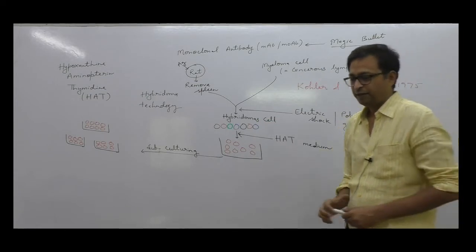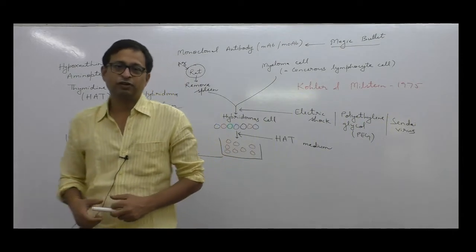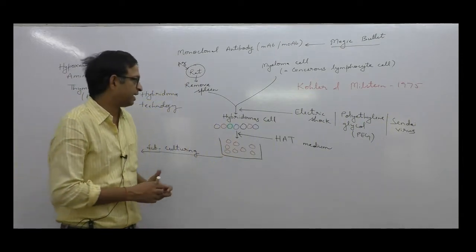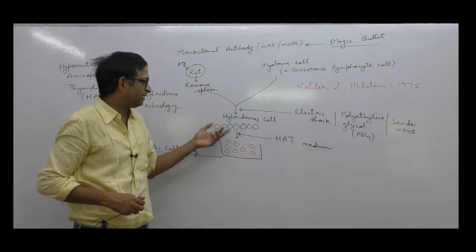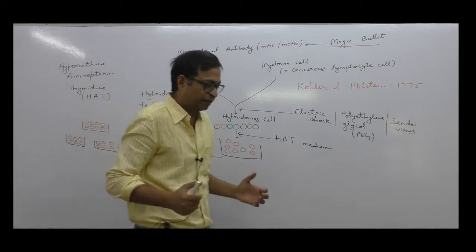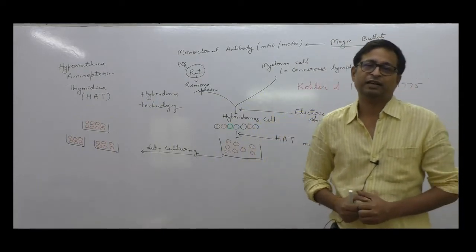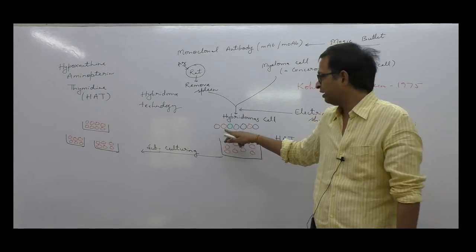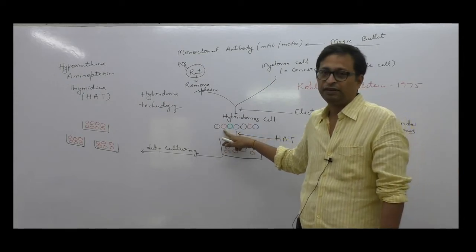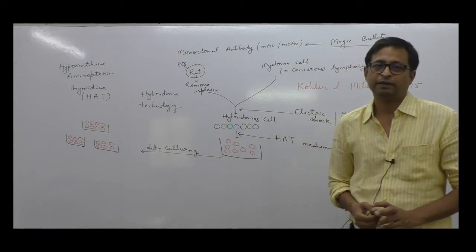But when you are getting hybridoma cells, you are actually getting different types of hybrid cell. Here I have shown them with different color pens. You can see black, red, blue, green. We are getting different types of cell. Suppose this is the black cell, it will produce an antibody. The red cell will produce some different antibody. All cells are capable of producing antibody.